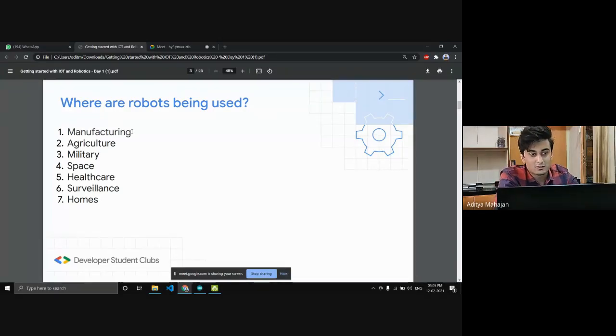In military, robots are used for surveillance or even remote attacks, like drones. You might have seen the movie Uri, right? There was a scene where a flying drone used to survey and attack the enemy bases. In space, there is obviously a huge potential for robotics, where we have the Mars rover.